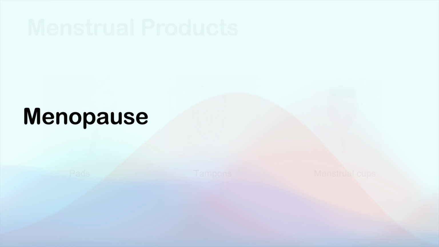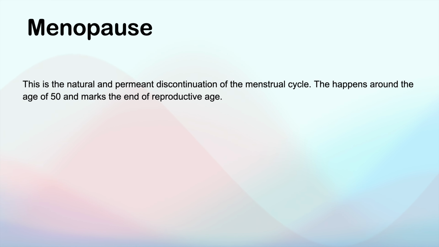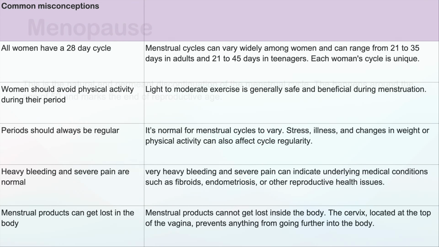Menopause. This is the natural and permanent discontinuation of the menstrual cycle. This happens around the age of 50 and marks the end of reproductive age. Now let us look at the common misconceptions about the menstrual cycle. All women have a 28-day cycle. Menstrual cycles can vary widely among women and can range from 21 to 35 days in adults and 21 to 45 days in teenagers. Each woman's cycle is unique.